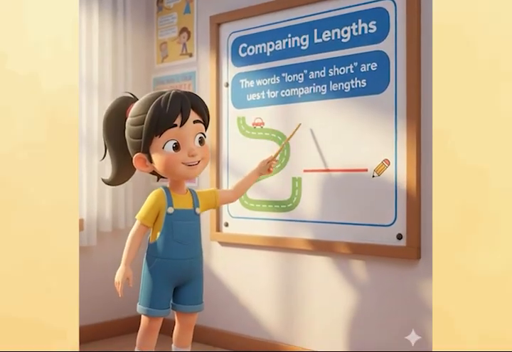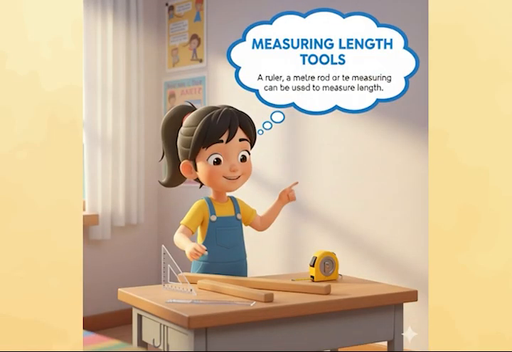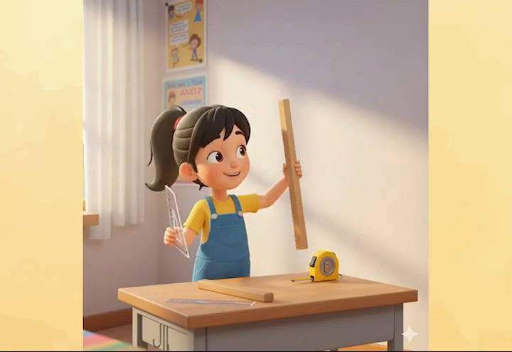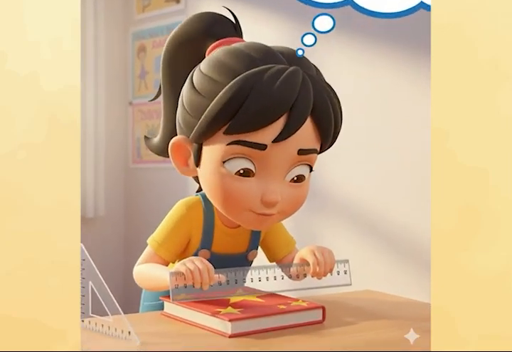The words long and short are used for comparing lengths. A ruler, a meter rod or a measuring tape can be used to measure length. A ruler is used for measuring short lengths.